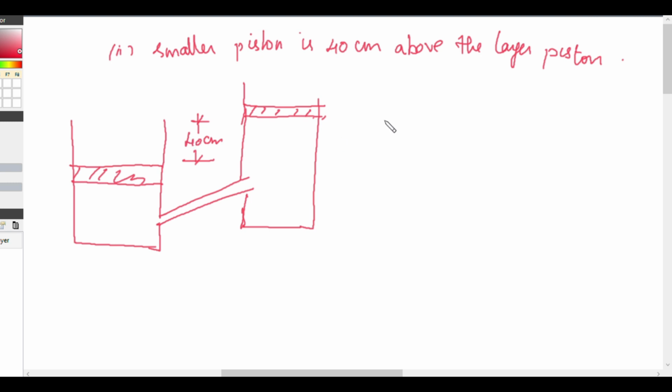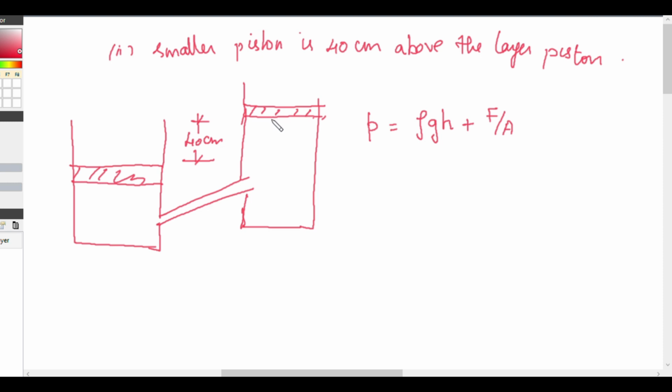When this is the case, the pressure intensity will be equal to rho g h or rho g z plus F by A. That is the pressure intensity at a point plus the variation of pressure because of the depth of water. F by A means pressure intensity at a point, and rho g h means variation of pressure due to the height of water.